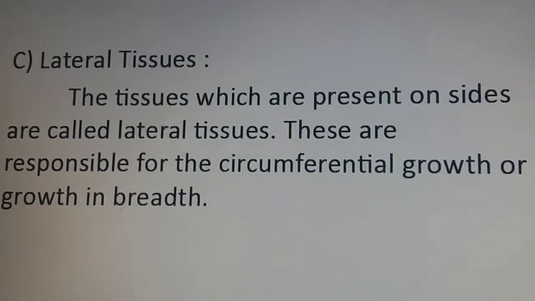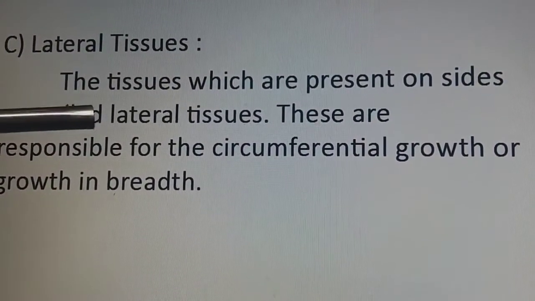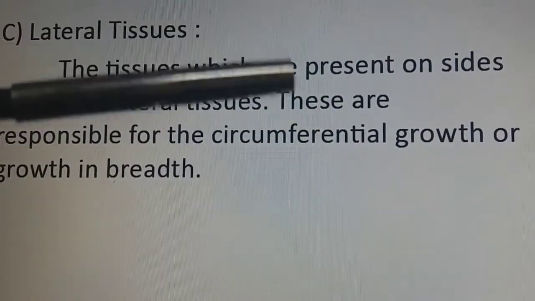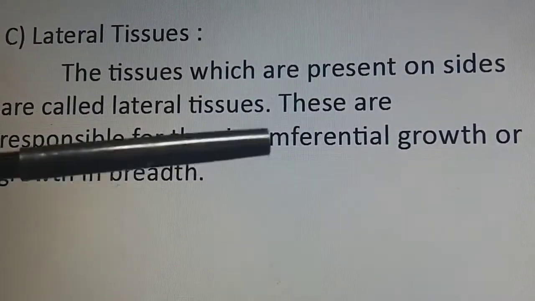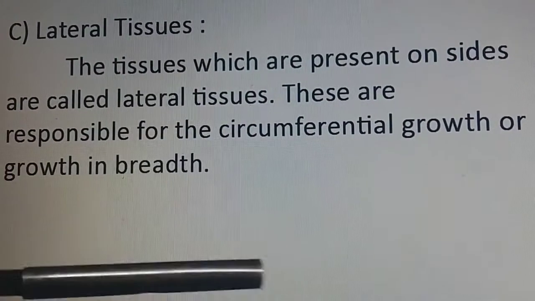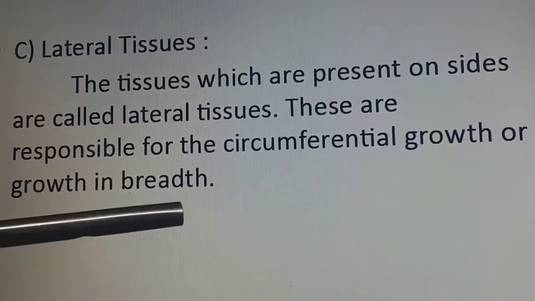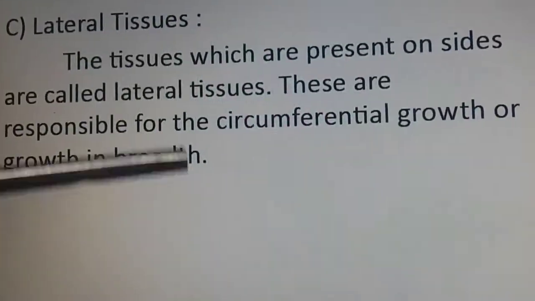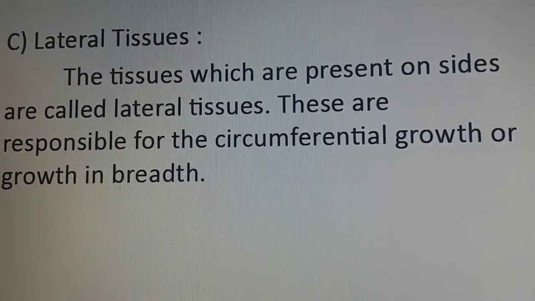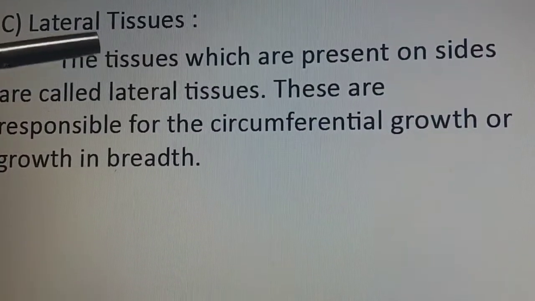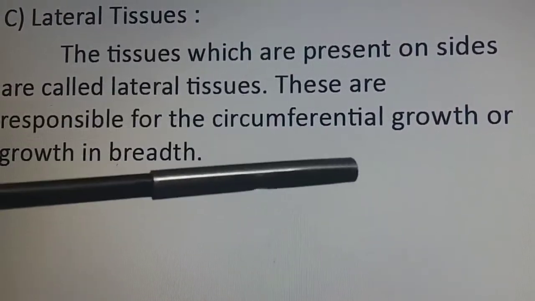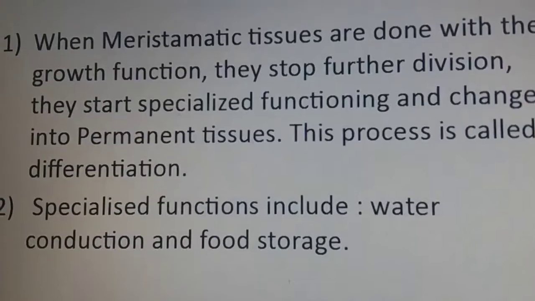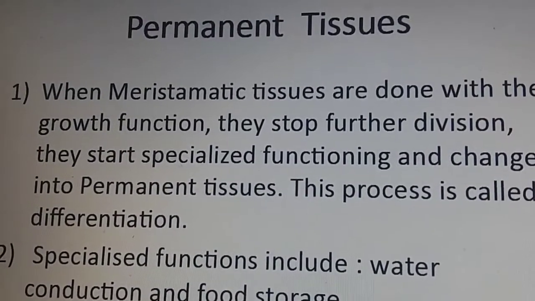Now after that come lateral tissues. The tissues which are present on the side are called the lateral tissues. What do you mean by the side? On the stem, we see the stem is broader in breadth. Why is it broader? It is broader because of the lateral tissues. These lateral tissues are responsible for the circumferential growth of the plant stem. Fine. Now comes the permanent tissues.